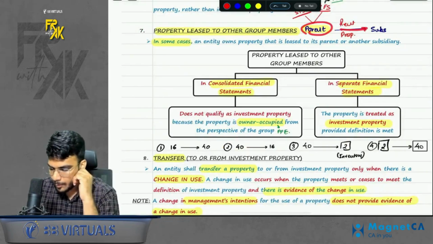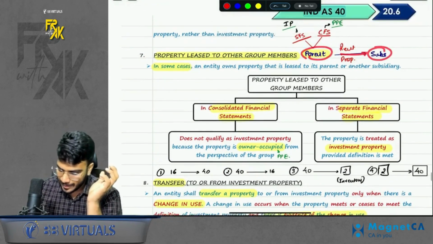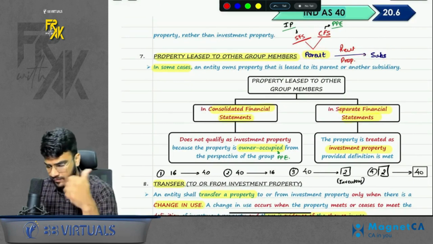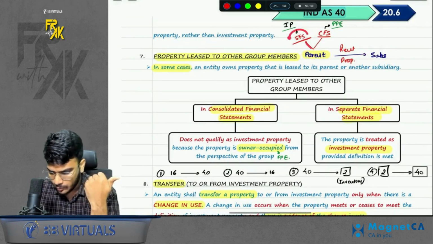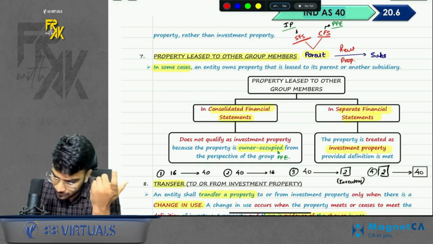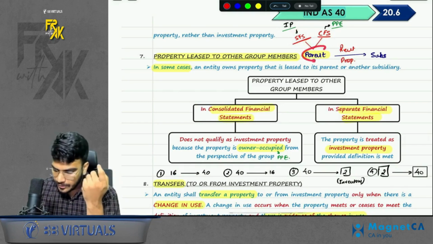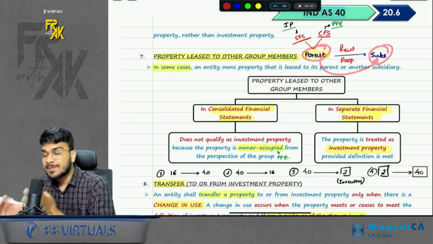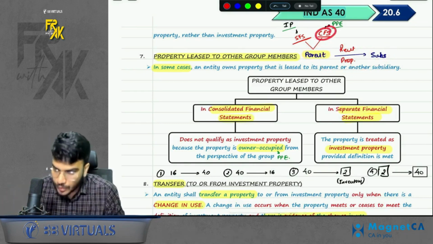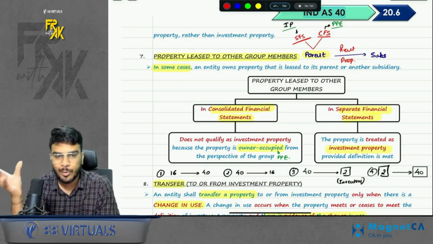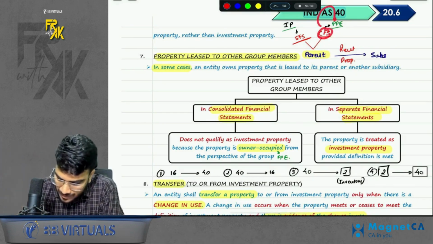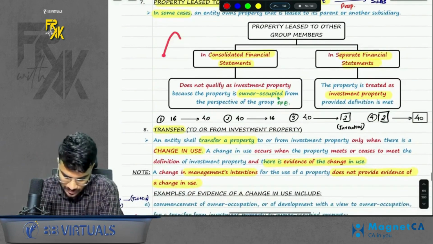Let's assume parent gave a property on rent to subsidiary. So, parent prepares two types of financials, SFS and CFS. From parent's individual point of view, this property will be treated as IP. But from CFS point of view, parent gave the property on rent to subsidiary and subsidiary is using it. So, from CFS point of view, the property is being used within the group. So, for CFS point of view, this property will be treated as PPE only. Okay, this is given here.